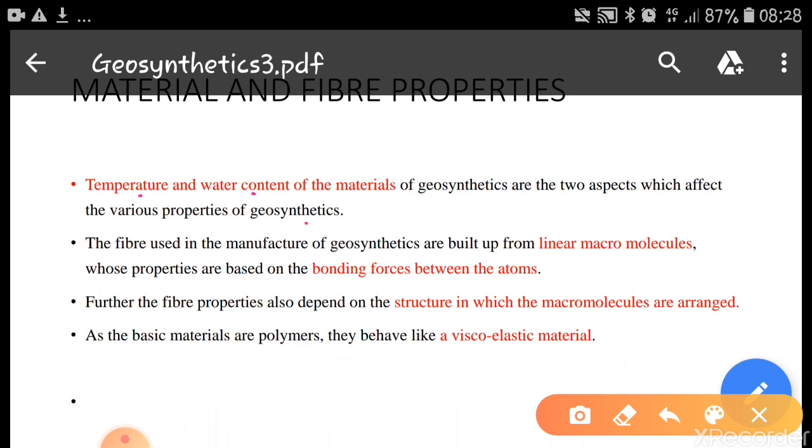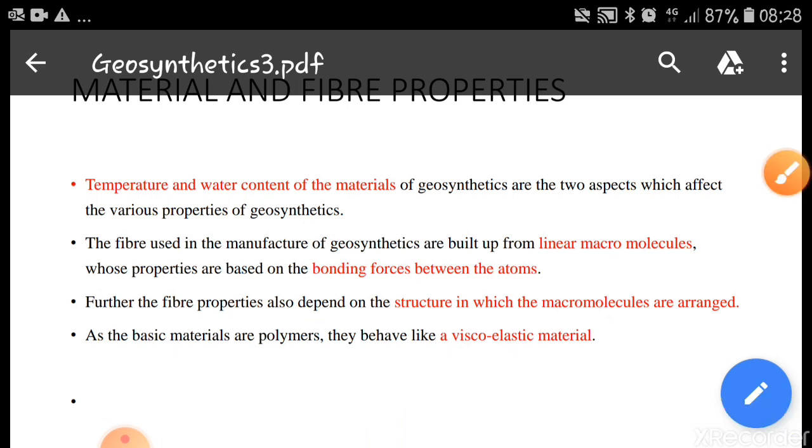The fibers used in the manufacture of geosynthetics are built up from linear macromolecules whose properties are based on the bonding forces between the atoms. Further, the fiber properties also depend on the structure in which the macromolecules are arranged. As the basic materials are polymers, they behave like a viscoelastic material.